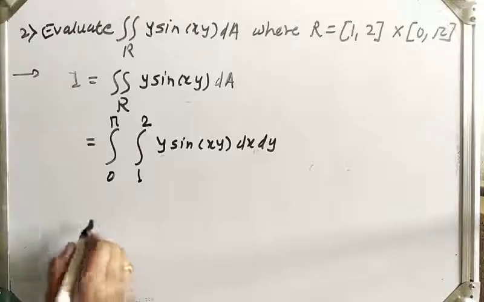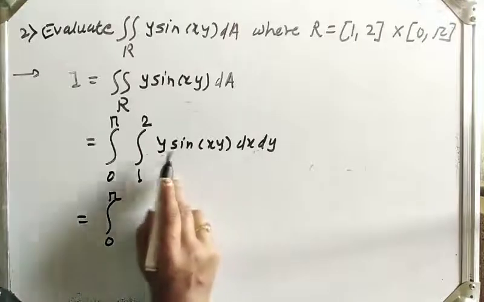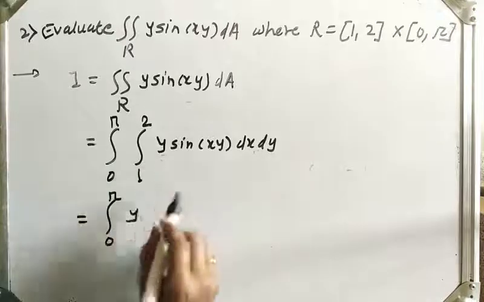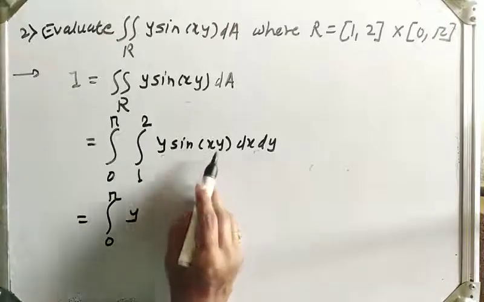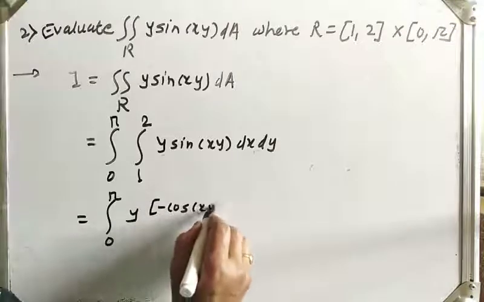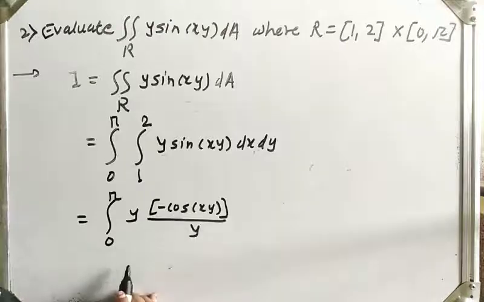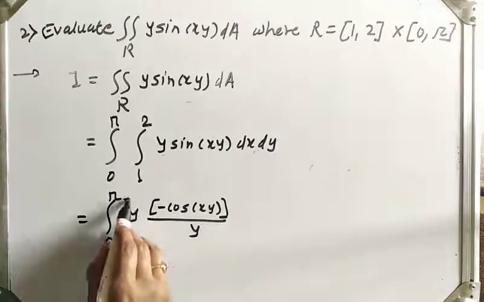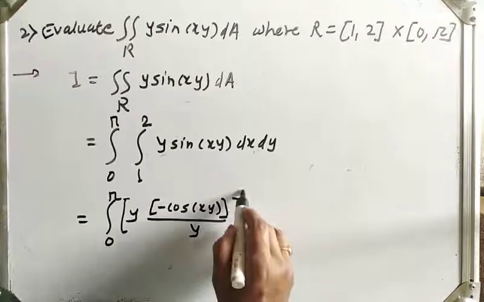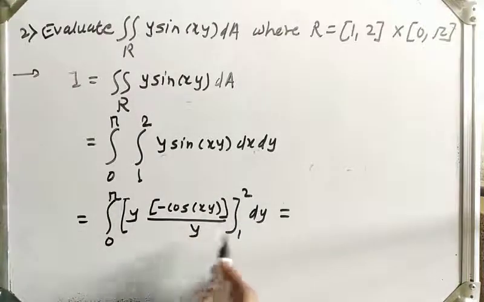Now let us integrate. This 0 to pi as it is. Integrate with respect to x. Now y is constant, y as it is. Integration of sine xy is minus cos xy, and y is constant here, so upon y. Okay, and limits are from 1 to 2, this dy, which is equal to, y will get cancelled here.